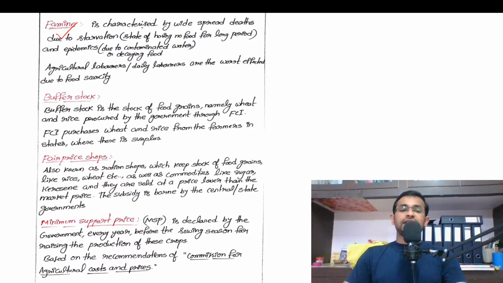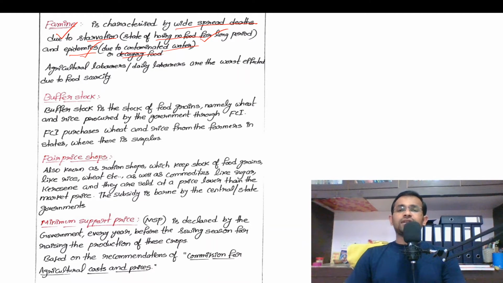Then what is the meaning of famine? Famine is characterized by widespread deaths due to starvation. Starvation means a state of having no food for a long period. And epidemics occur due to contaminated water and decaying food. Epidemics are nothing but diseases. Diseases spread due to drinking contaminated water or eating decayed food, right?